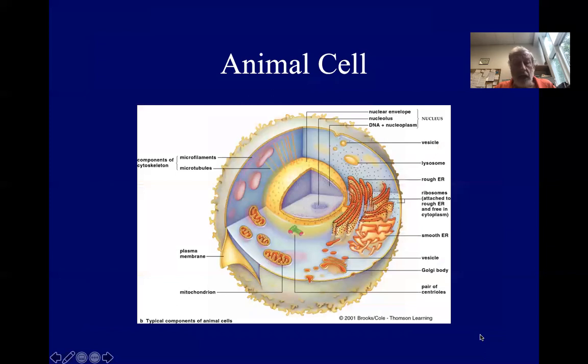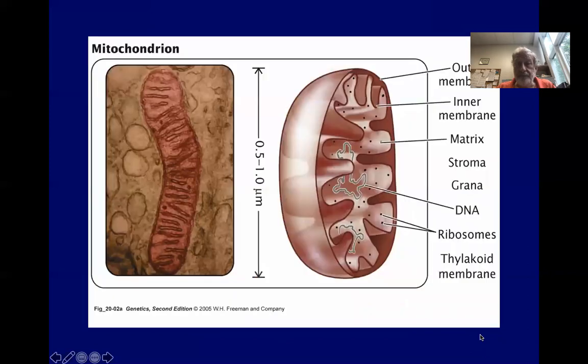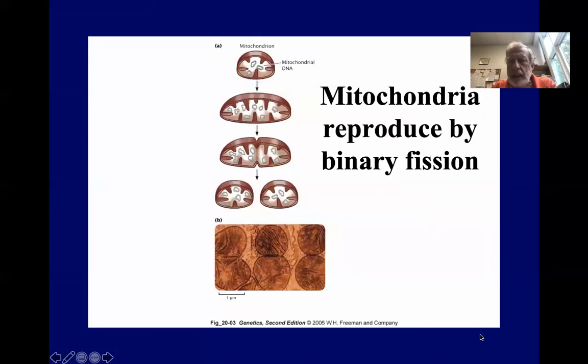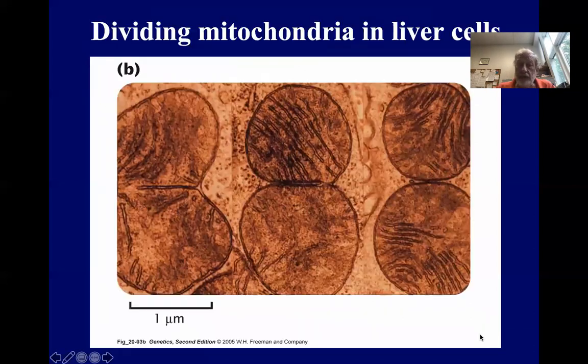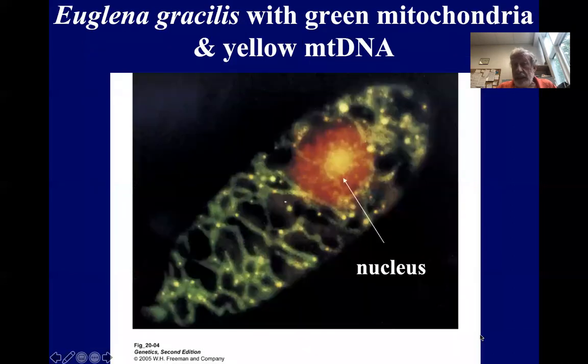Moving on into the mitochondrial genome, of course, here's an animal cell showing you the mitochondria in the cytoplasm. And we see that the mitochondria live inside the matrix, which is the inner compartment inside the inner membrane there. The little black dots are ribosomes. Mitochondria reproduce by binary fission like bacteria do. This shows the process in liver cells, turning from left to right.